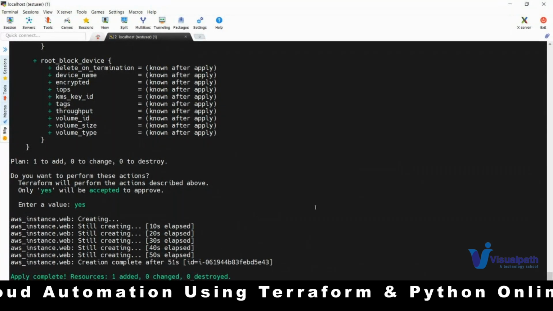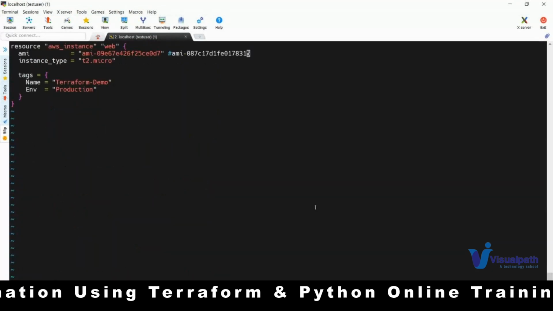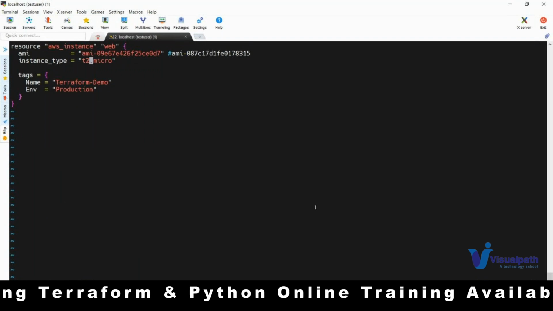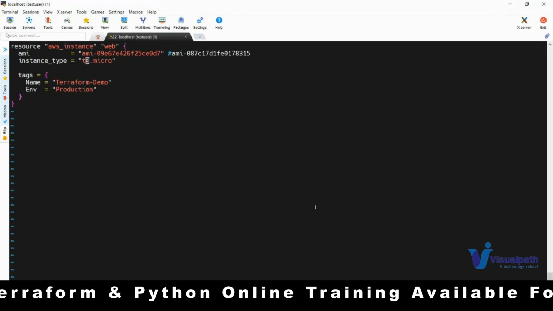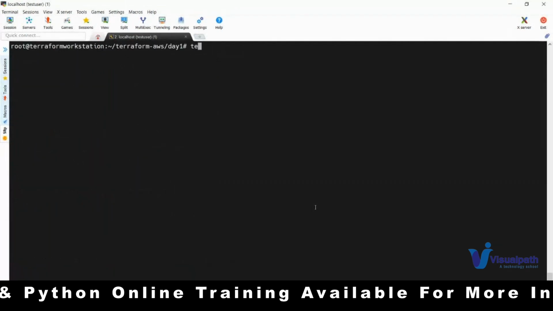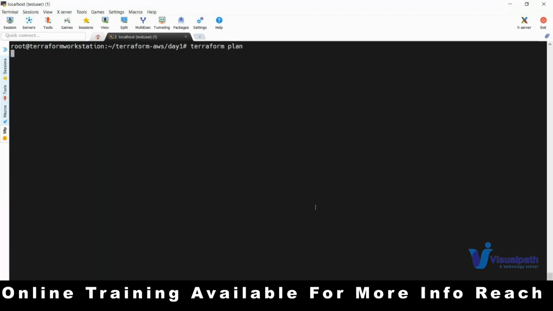Okay, now if I want to update something, since you don't know this, but try to remember, I want to change my instance type. Okay, from t2.micro, let's say I want to use t3.micro. Okay, we are changing the flavor of my instance. So now see what it will show. Terraform plan. See what Terraform plan will show.